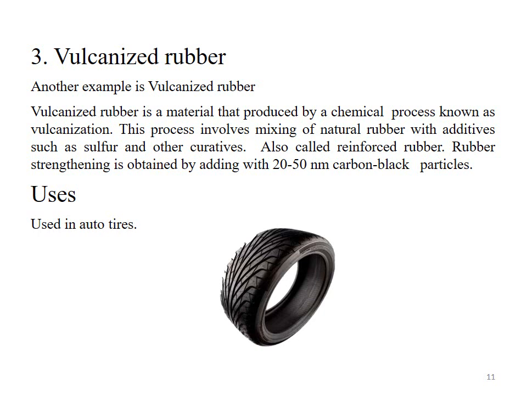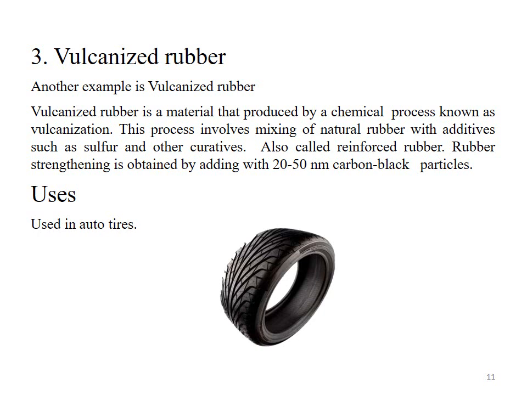When the particles of carbon black are added to the natural rubber during the process of vulcanization, then the resulting material has greater strength as compared to natural rubber which does not contain particles of carbon black. This vulcanized rubber is used in preparation of tires of automobiles.